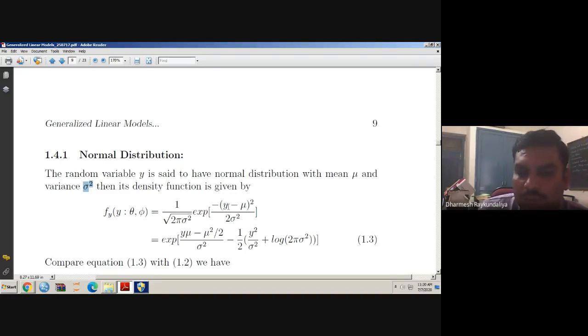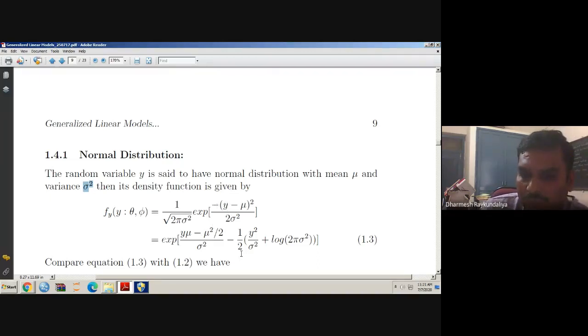Now can we write it in a simple form like exponent of (y mu minus mu square by 2) upon sigma square? Because here you can say y square minus 2 mu y plus mu square, divided by 2. So I have taken the 2 y mu, minus minus plus, so the 2 cancels out, that is y mu. Here it is a plus mu square, but the sign is minus, so it is minus mu square, and the 2 is in the denominator, so it is mu square by 2 divided by sigma square. And what rest part is available?